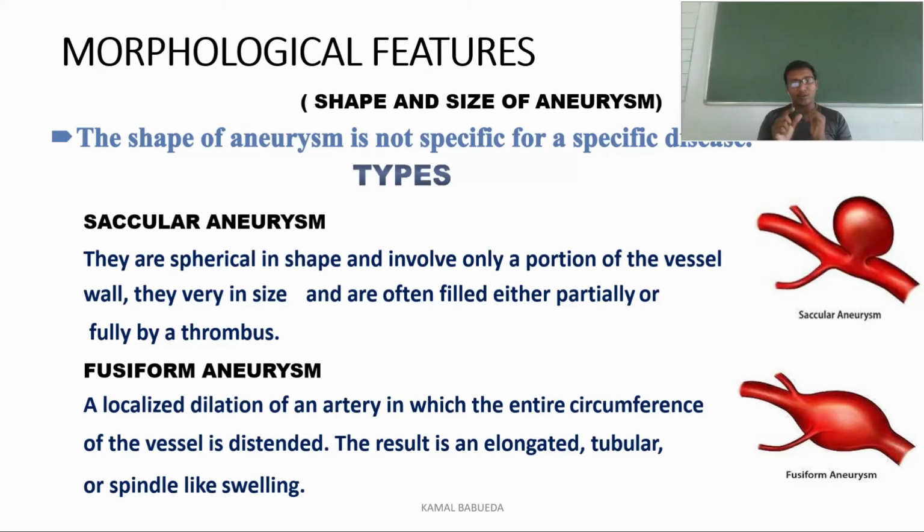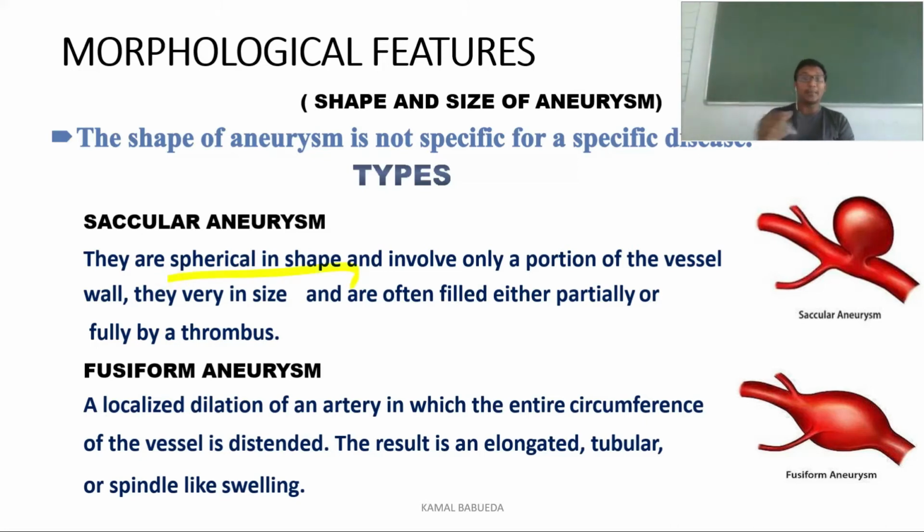But we cannot consider based on the saccular form, we are not saying a specific disease name, or if it is fusiform, we are not saying a specific disease name. Any abnormal weakening of artery which is causing the artery to bulge in any kind of shape, we are calling it an aneurysm. So coming to the saccular aneurysm, here the shape is spherical.